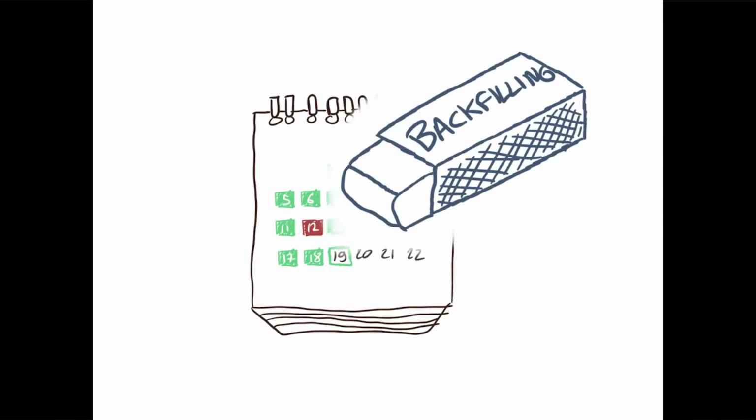The only difficult problem to solve with this way of working is backfilling. So backfilling means sometimes we really want to backfill the past. So the past has been completed, but we want to backfill it because, for example, we had some error in the log, or we want to enrich the dataset produced with some new metrics, for example.